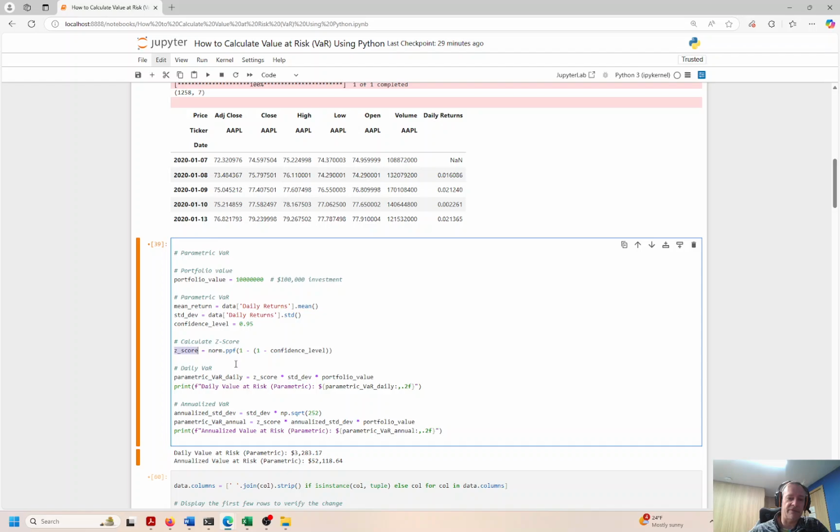So we're taking the z-score, 1 minus the confidence level. That's what we just set right here. And we're going to look at the parametric VaR daily. This is the z-score, which we just calculated here, times the standard deviation, which comes from here, times the portfolio value, which comes from here. Okay, I think we're in good shape. And then we're taking the square root of 252 trading days in a year. And basically, we want to annualize this. Okay, so we have the daily VaR here. We want the annualized VaR.